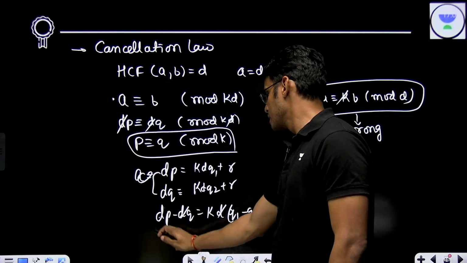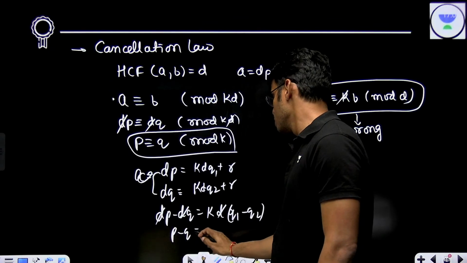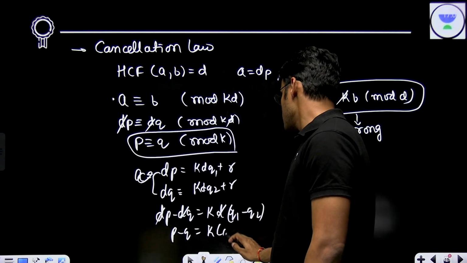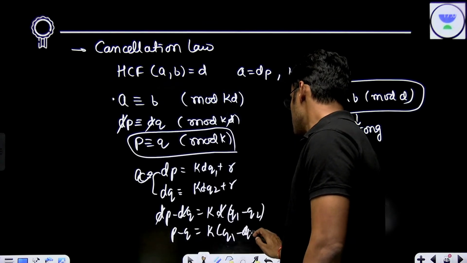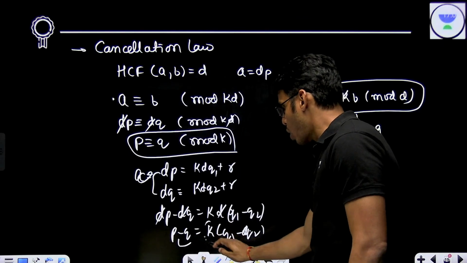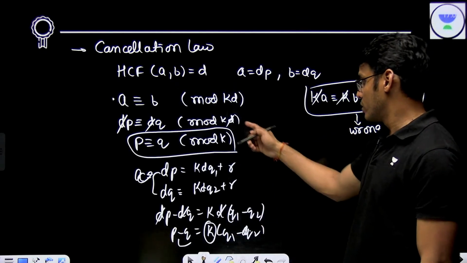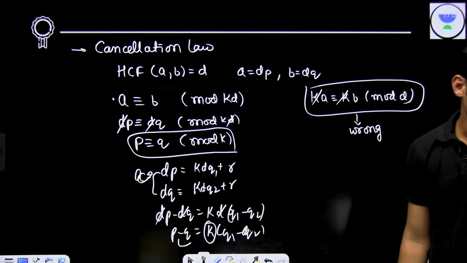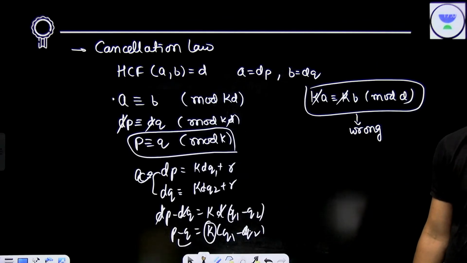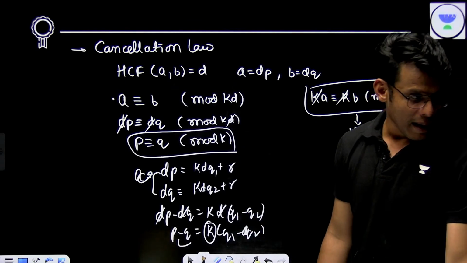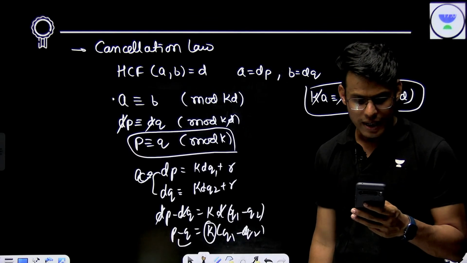You can cut d here. So you can see P minus Q is equal to K times Q1 minus Q2. So these are congruent mod K, not KD. So your divisor is also changing with respect to the cancellation. Am I making absolute sense here, guys?